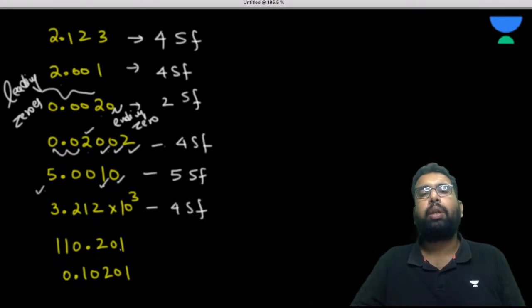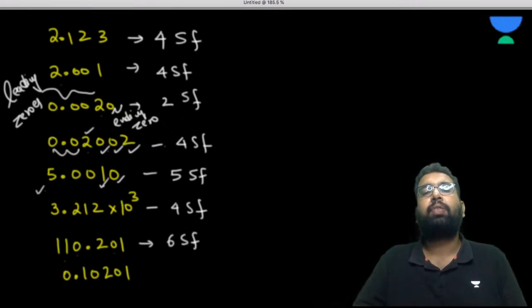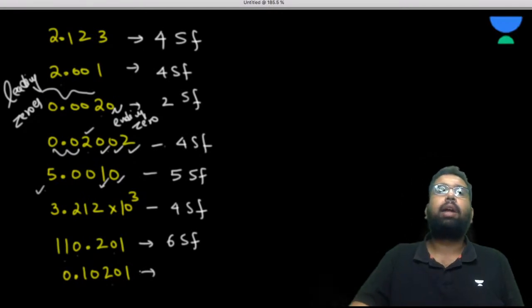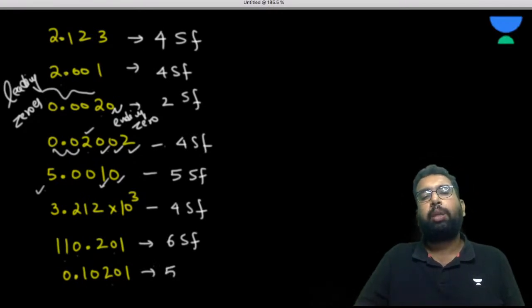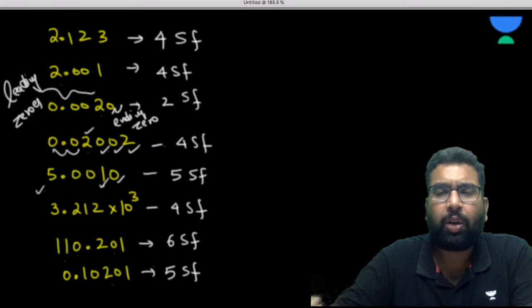Then we have 110.201. See, 1 and 1 are significant. These two zeros are trap zeros because they are between significant figures. So six significant figures are there. Now 0.10201. The initial zero is never significant. Then in 10201, both zeros are trap zeros, and 1, 2, 1 are non-zero digits, so it is equal to five significant figures. Okay, fine.